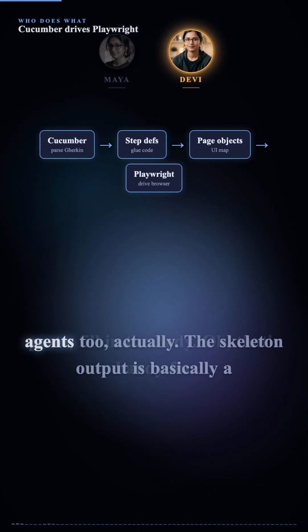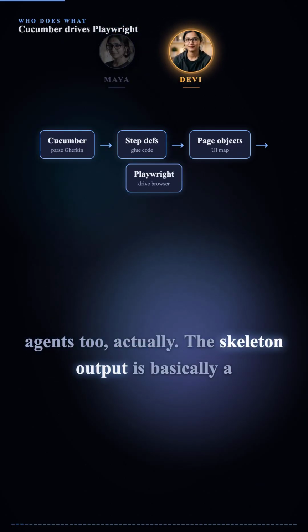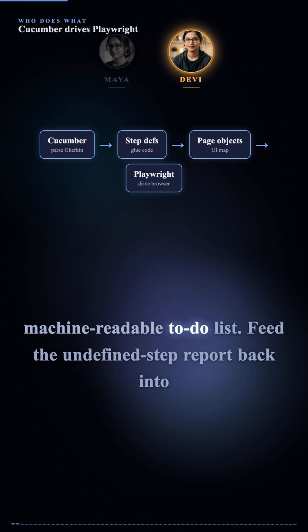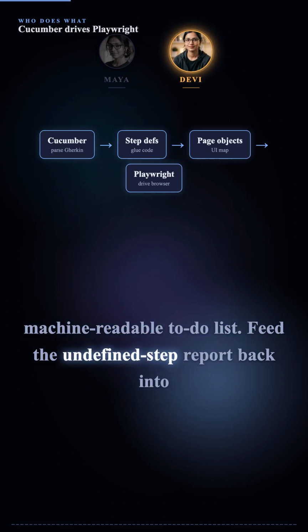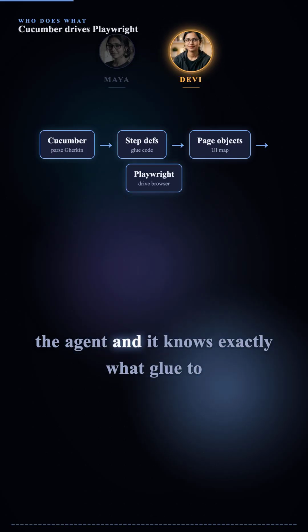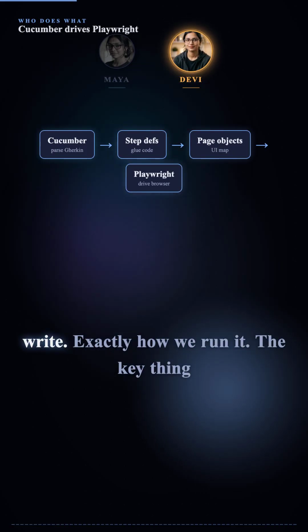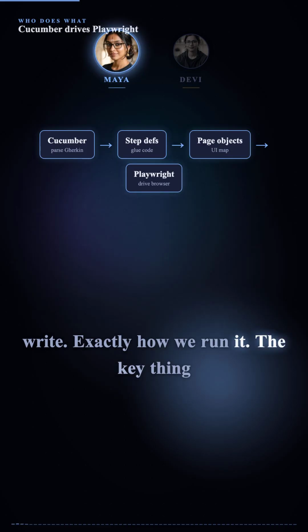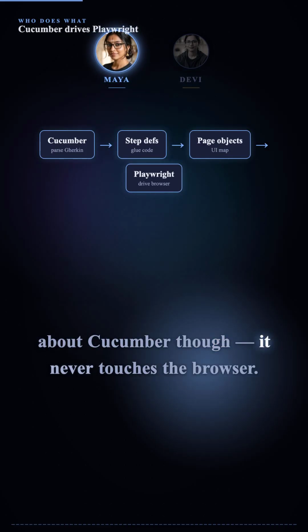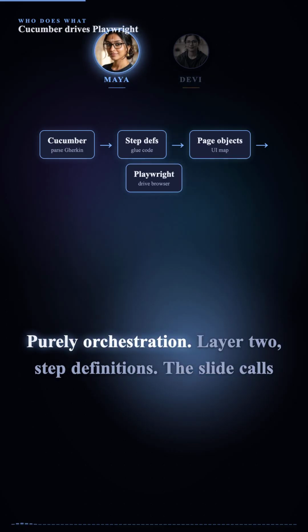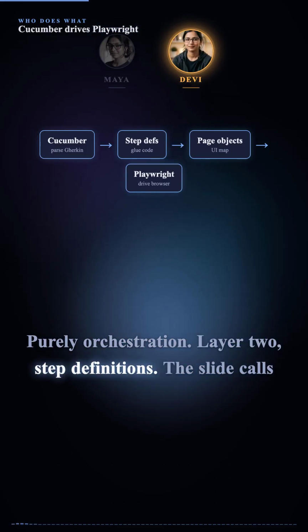Oh, that's handy for agents too, actually. The skeleton output is basically a machine-readable to-do list. Feed the undefined step report back into the agent, and it knows exactly what glue to write. Exactly how we run it. The key thing about Cucumber, though, it never touches the browser. Purely orchestration.